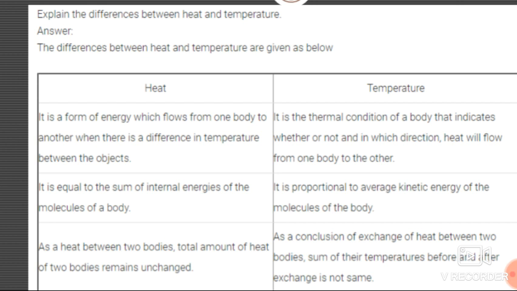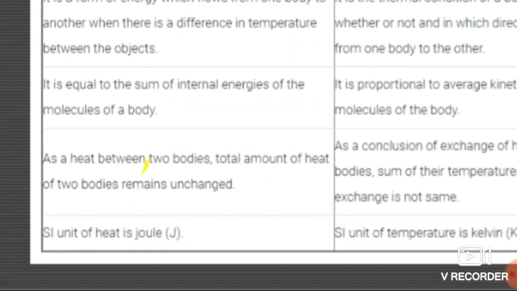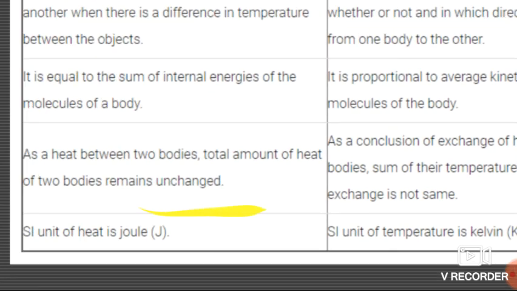Now in case of temperature, as a conclusion of exchange of heat between two bodies, the sum of their temperatures before and after exchange is not the same. See students, concentrate over here. Whenever heat is exchanged, the sum of their temperatures before and after exchange is not the same. And the last point is that the SI unit of heat is joule, while the SI unit of temperature is Kelvin.